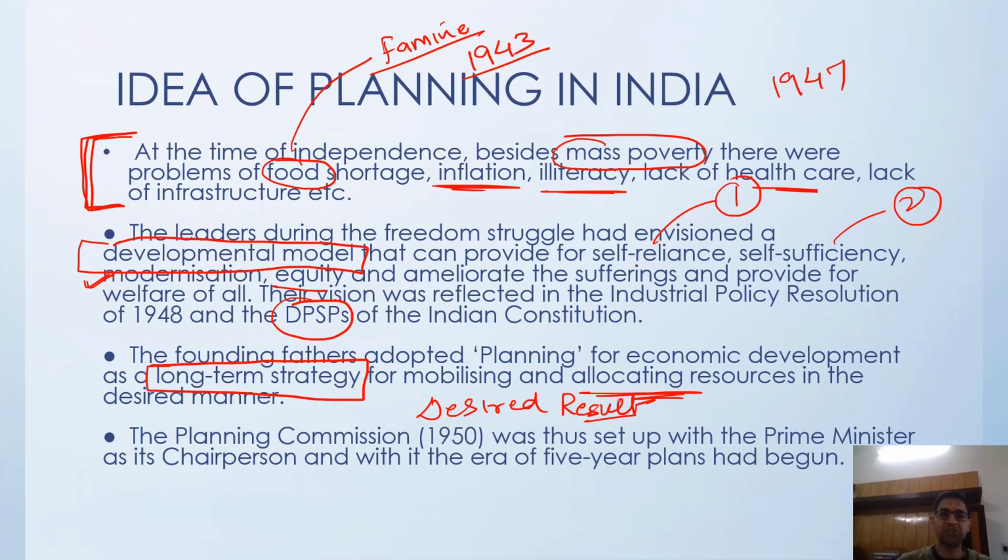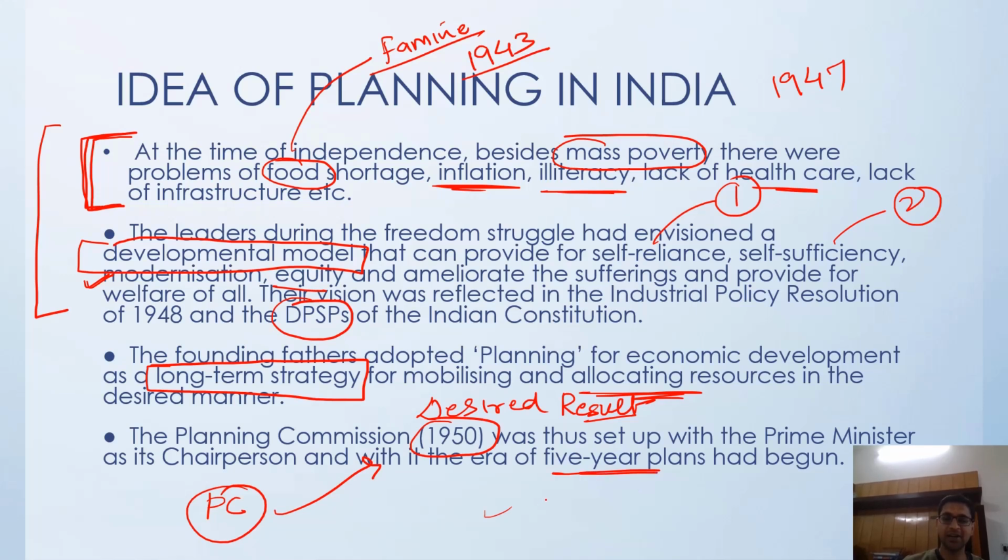In order to achieve all these things, we set up the Planning Commission, PC, in the 1950s. The Prime Minister was made the chairperson of the Planning Commission, and it planned for the country for 5 years.